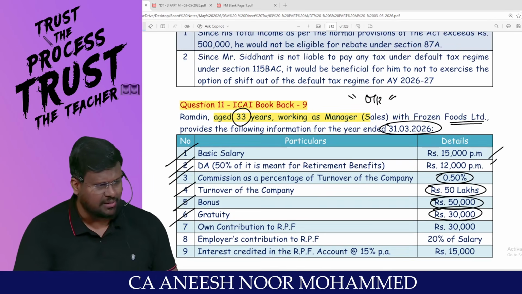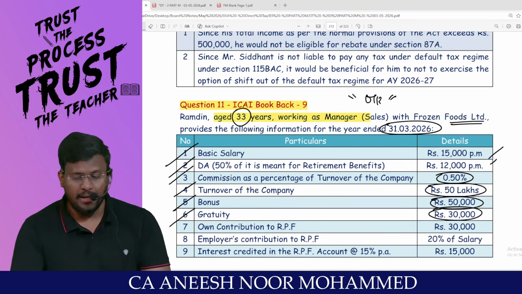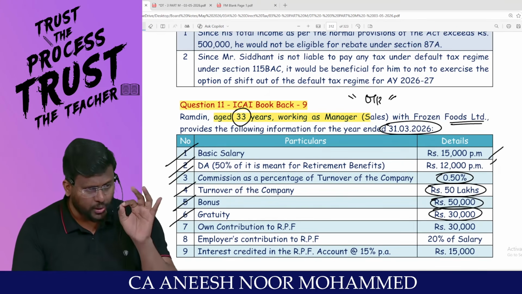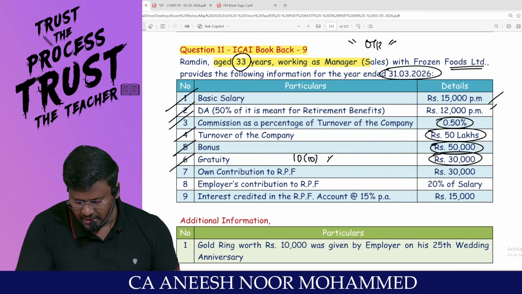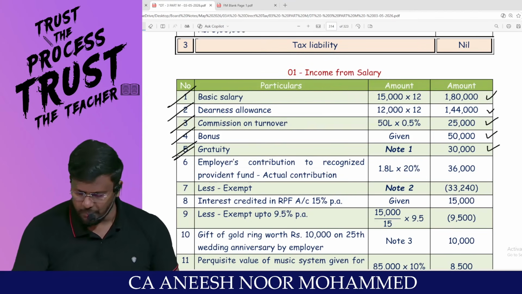Has the question said this employee has retired? Any gratuity received during the service is fully taxable. Please don't apply Section 10(10) here. So 30,000 rupees is fully taxable.